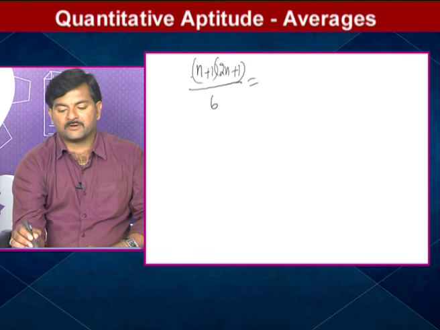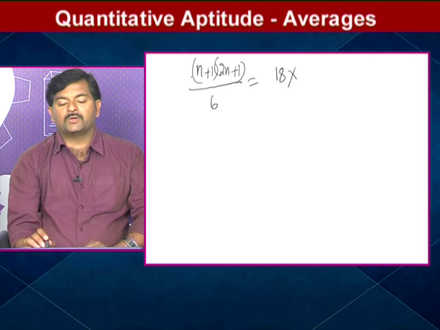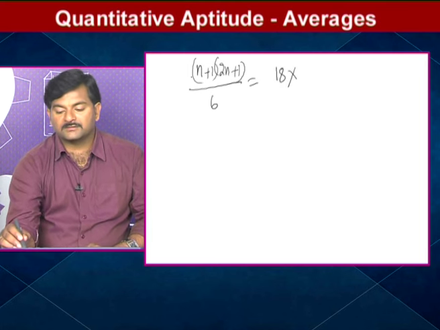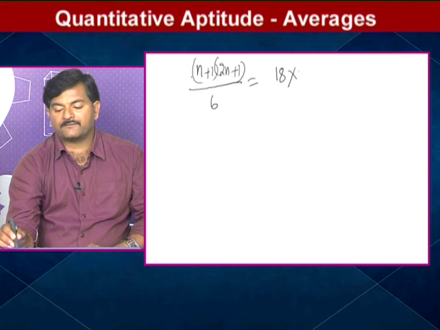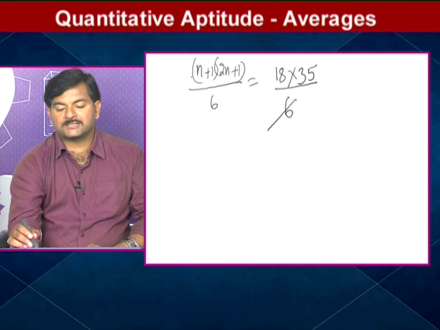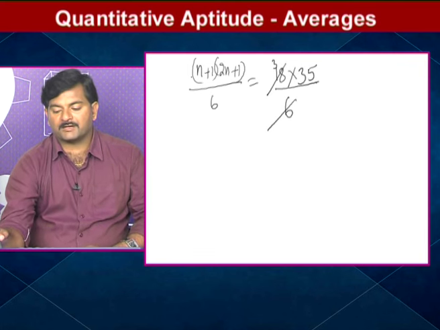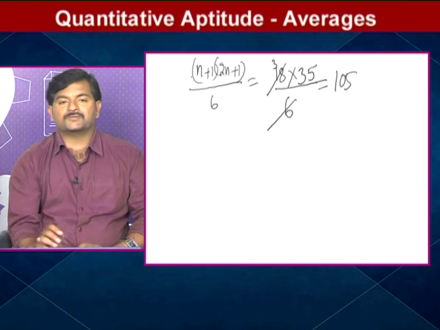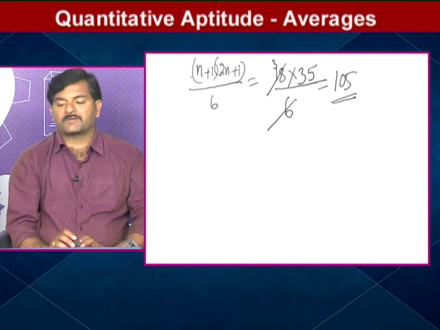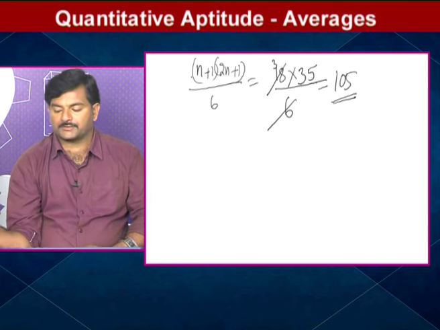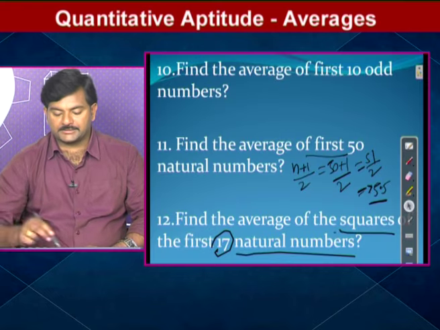17 plus 1, 18. 18 into 2 into 17, 34. 34 plus 1, 35, by 6. 6 ones are 6, 6 threes are 18. So 35 threes are 105. The average for this question is 105. I hope you understood. Let's move on to the next question.